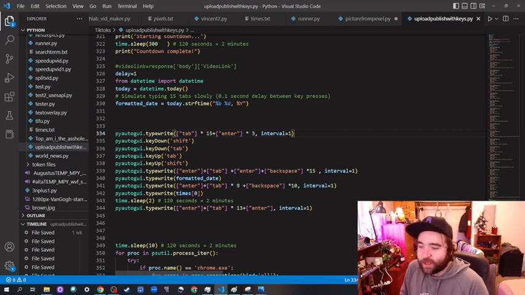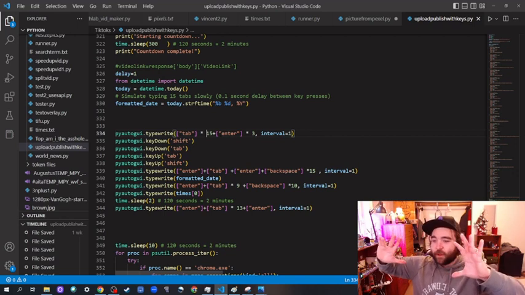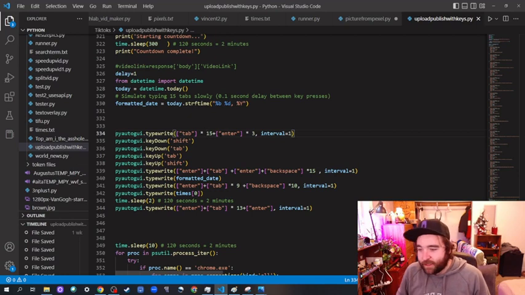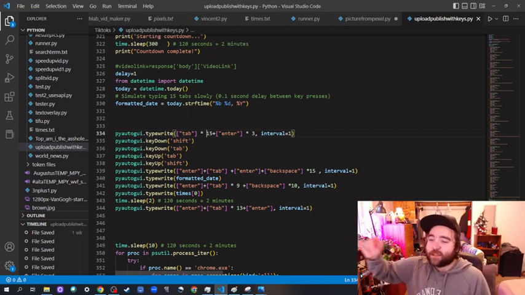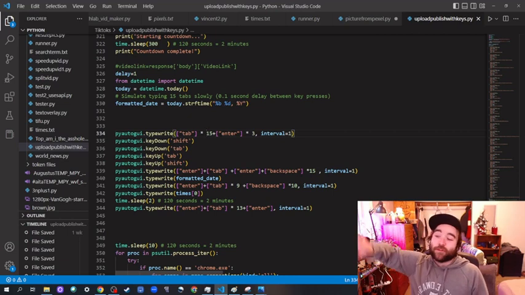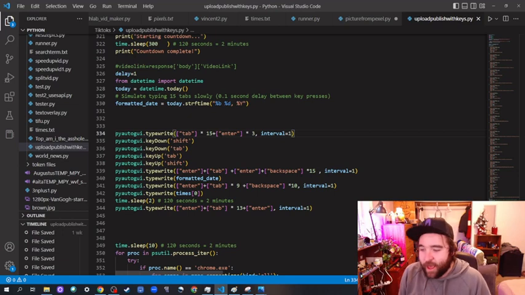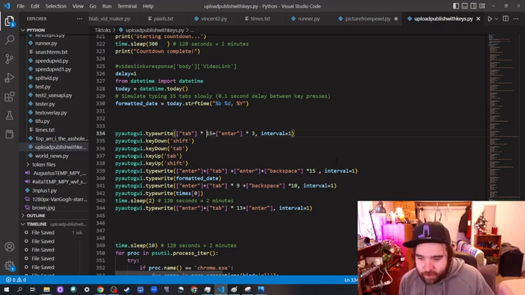So if your cursor is in the description box on the YouTube upload interface, that's where this program leaves you off. And so then it hits all these keys. It hits tab the right number of times, and then it hits enter a few times. It has to hit shift tab, because that gets you there, but then you have to go backwards. So you hit shift tab to go backwards instead of forwards. And because we're going to schedule these videos, that's what was also so difficult.